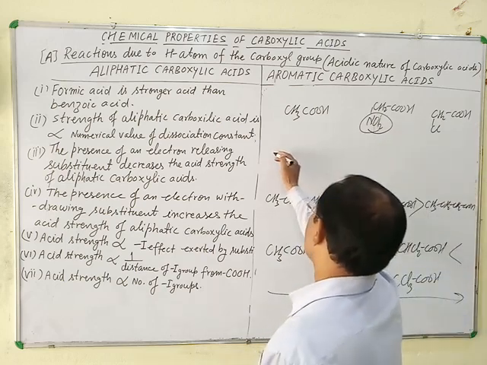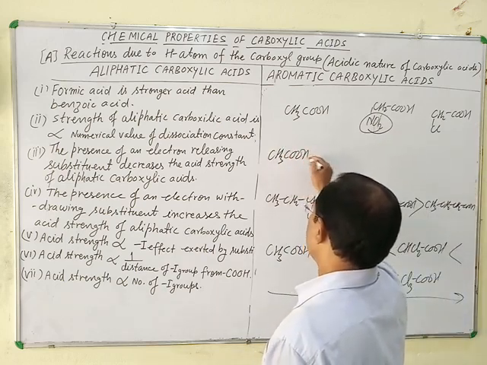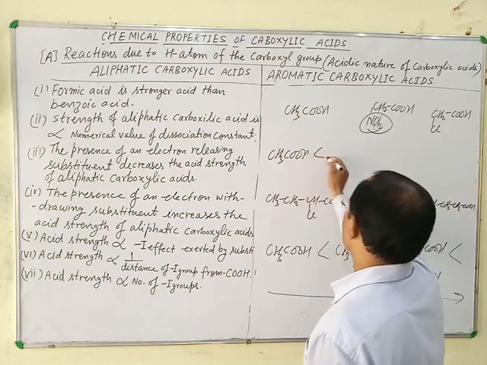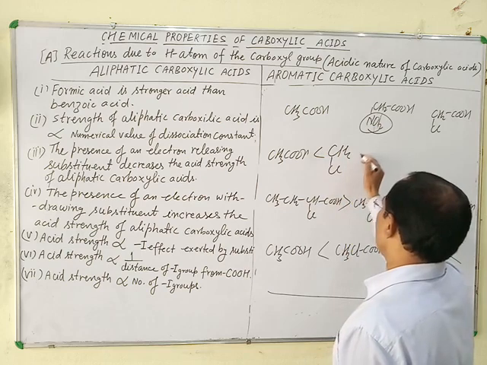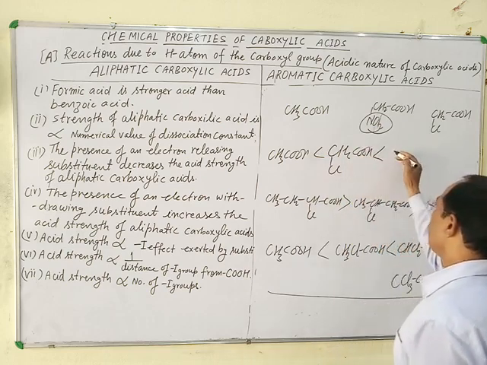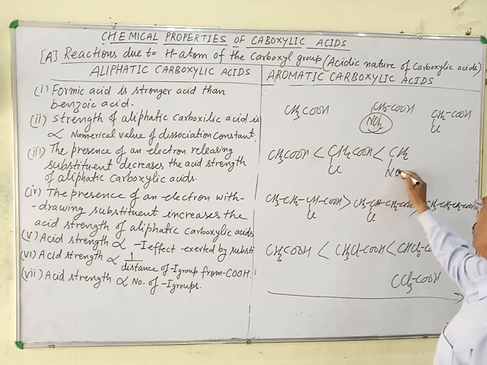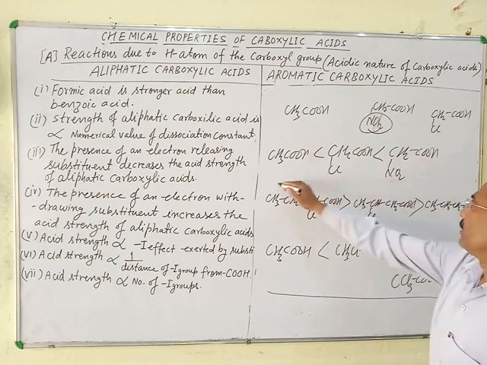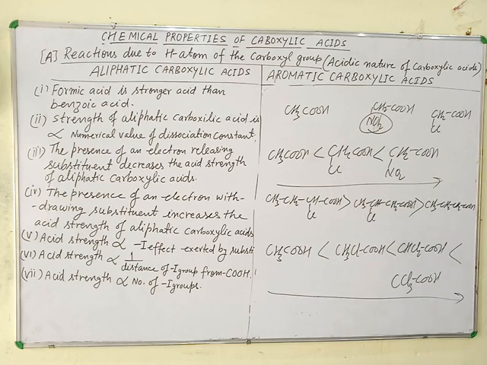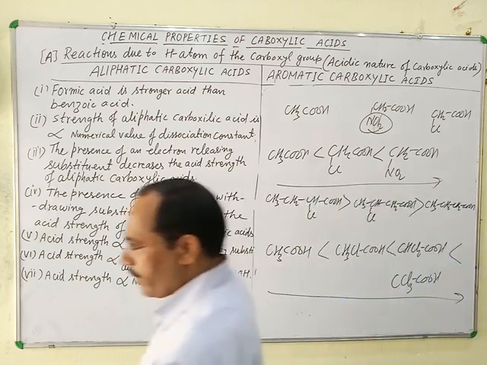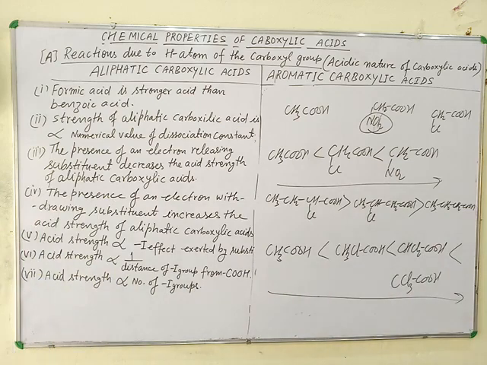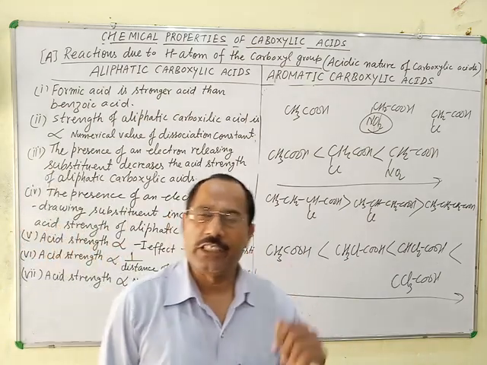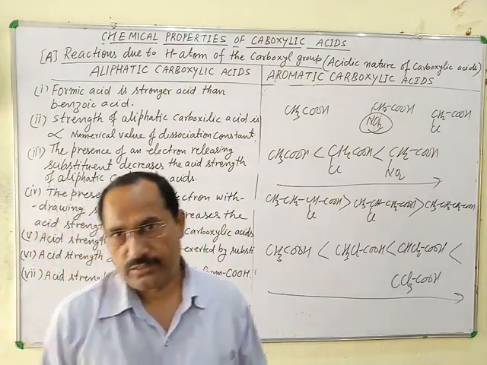So what is the correct order? CH3COOH, then CH2ClCOOH, and finally CH2NO2COOH. This is the correct acidic strength of acetic acid and substituted acids. This is all about the acidic character of carboxylic acids. Now we are going to prove their acidic strength by some chemical reactions.